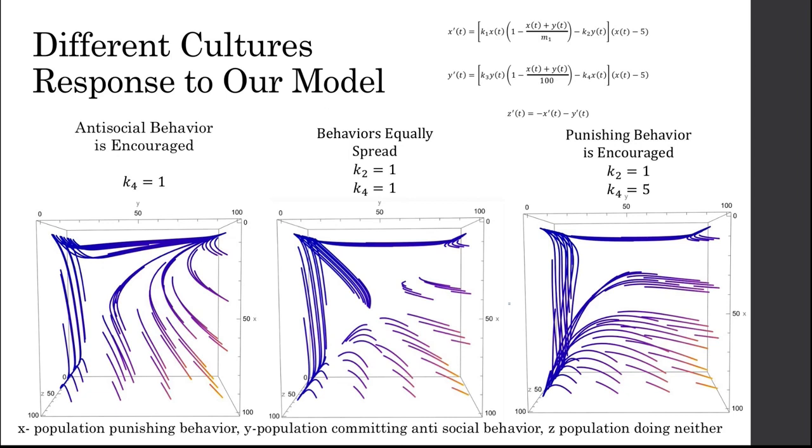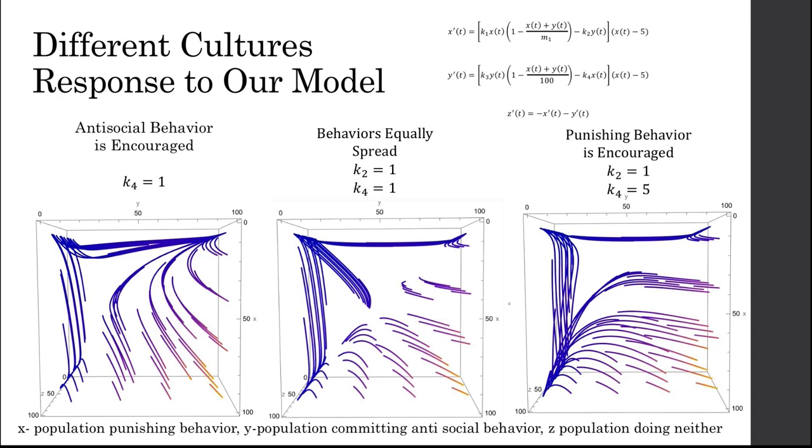end with punishing behaviors. Now, if we take a look at the middle stream plot, you'll notice that the behaviors are equally spread. That's when K2 equals 1 and K4 equals 1. Now, if you look at this stream plot, you'll notice a line about in the center. So this is saying that if there's a skew towards punishing behavior, then the end result is going to be more punishing behavior. While if there's a skew in the initial conditions towards committing antisocial behavior, there'll be a skew towards antisocial behavior.